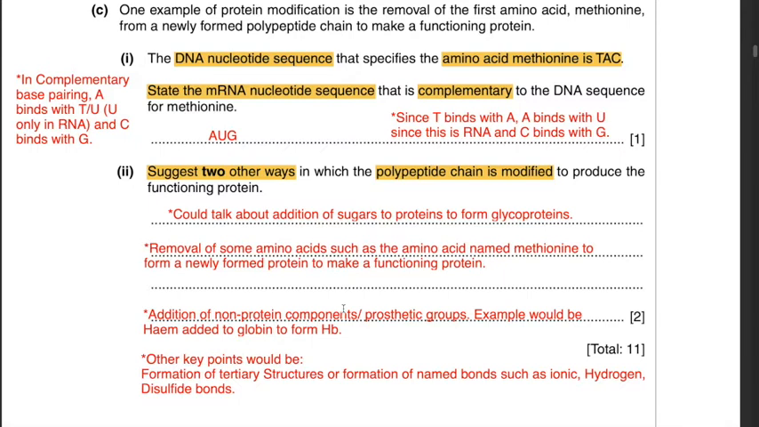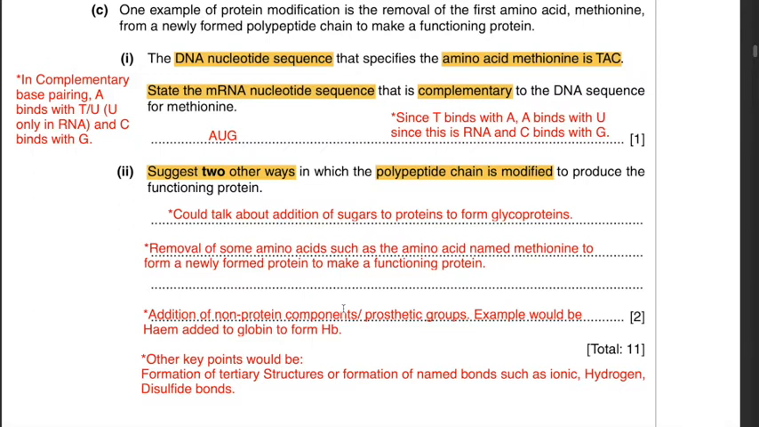In complementary base pairing, A binds with T, or U only in RNA, because in RNA T is not present. Instead of T, it is base U which is present. And also C binds with G, that is cytosine binds with guanine. Since the amino acid methionine is TAC in the DNA nucleotide sequence, the complementary mRNA nucleotide sequence would be AUG. Since T binds with A, A binds with U since this is RNA, and C binds with G. Hope that is clear.